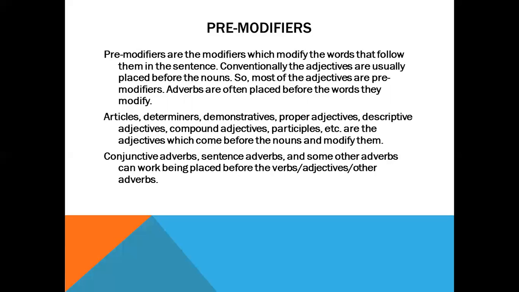Determiners include articles, that is a and the, and then those terms which determine some amount or something, like if you say some, any, then much, more, etc., then those are called determiners. Then demonstratives. These are words like this, these, that, those, etc.